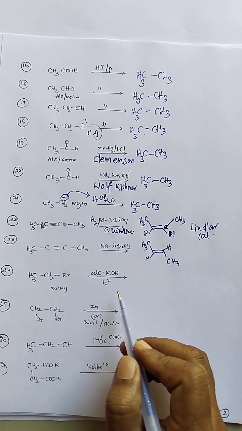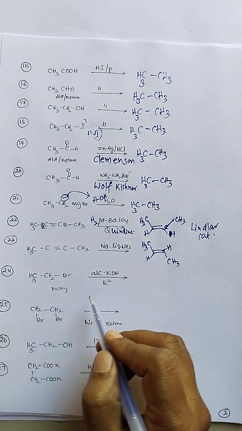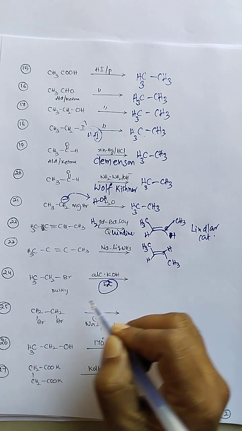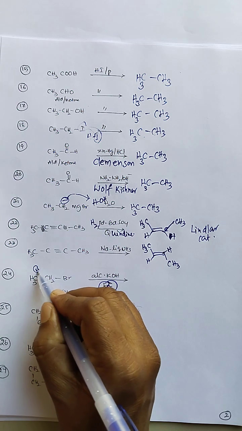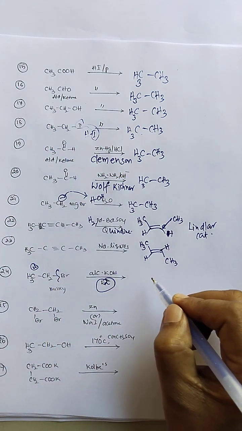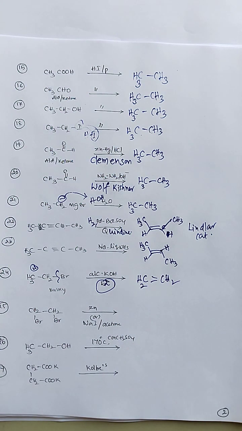Alkyl halide reaction with alcoholic KOH. This is an elimination reaction. Simple alkyl halides, primary alkyl halides, undergo E2 elimination. In the E2 elimination, from this carbon a hydrogen is removed, and from this carbon the halogen is removed. Therefore we get the alkene as the major product.